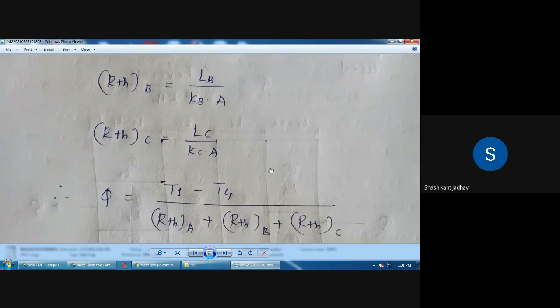Okay, first of all, you have to complete this. Q is equal to T1 minus T4 divided by thermal resistance of A plus thermal resistance of plate B plus thermal resistance of plate C. So this is the standard equation in the form of thermal resistance, okay, for the three layers. If suppose there are n number of layers, then what is the change in this equation? Can anyone tell me? If there are n numbers of layers, आता आपण 3 लेयरची प्लेट घेतलेली आहे, समजा तिथं n number of layers असतील, तर what is the numerator? Can anyone tell me what is the numerator?